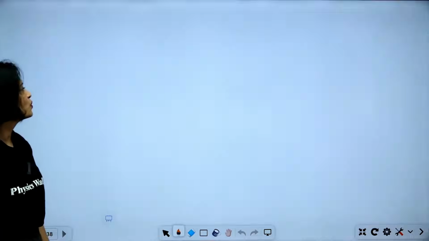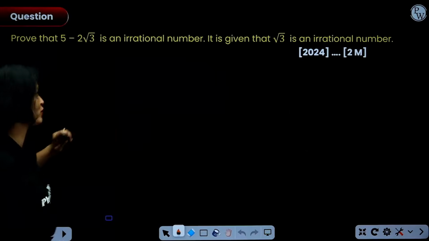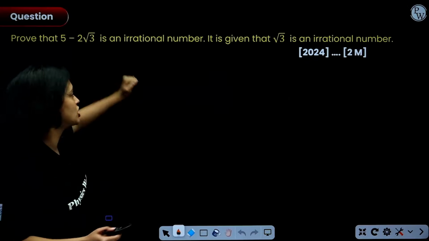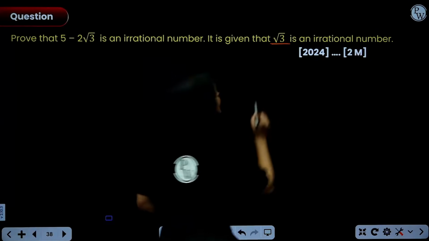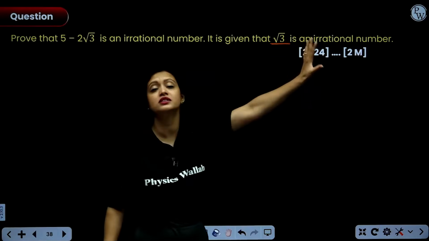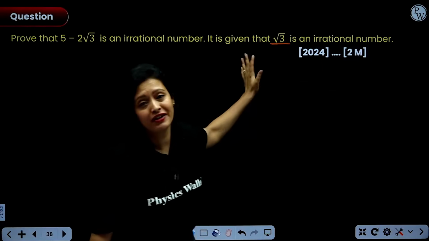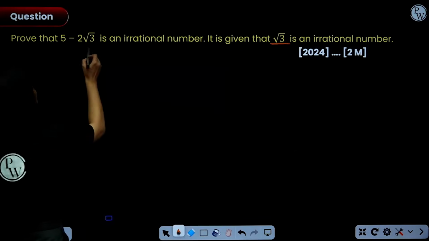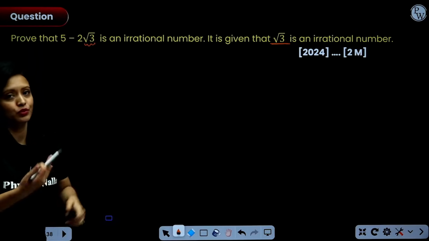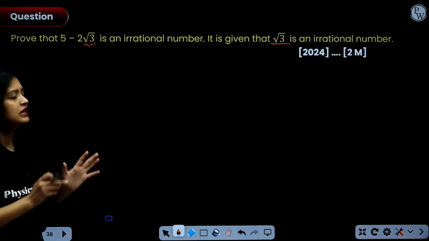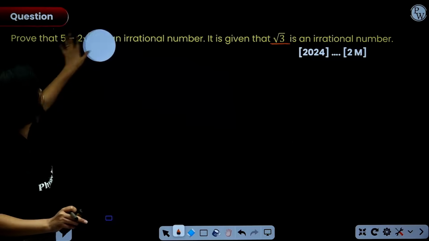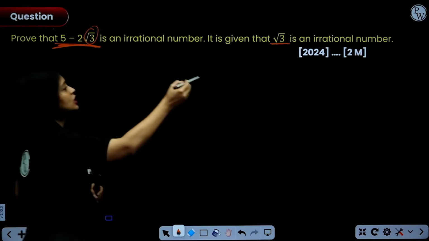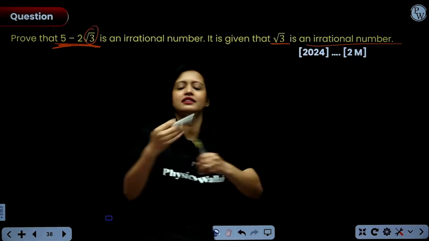Okay. Now, with that, let's move on and discuss these types of problems. Now, this time we have to prove that 5 minus 2 root 3 is an irrational number, and it is given to us that root 3 is an irrational number. Now, this second part is very helpful. If it was not given that root 3 is an irrational number, then the first thing you would have to do was you would have to prove that root 3 is irrational and then proceed. But I'm very sure you will not get such long problems. If you have such kind of expression here which you have to prove irrational, then always the root wala part would be given irrational.